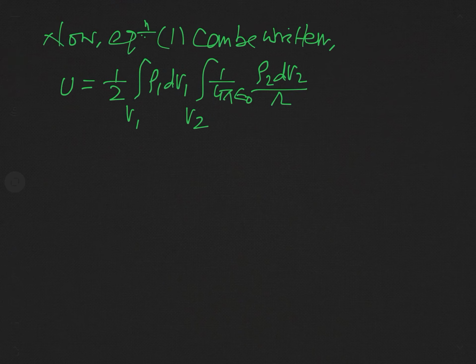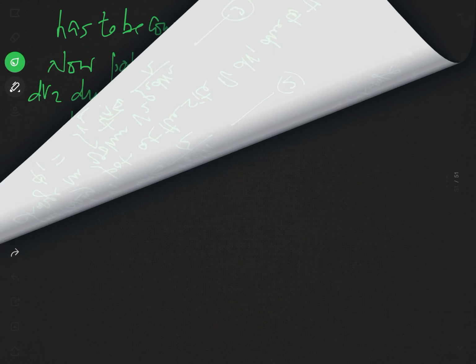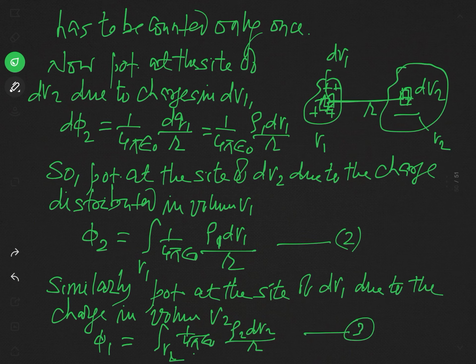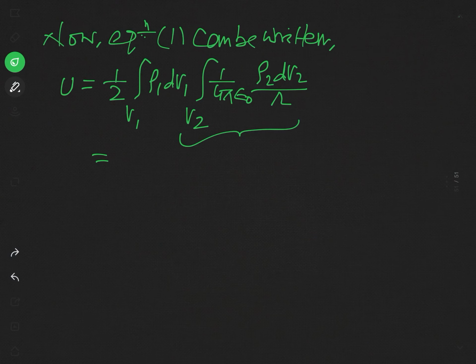And so you can see what this is. See the equation number, equation 3. This integral over V2 of 1 over 4 pi epsilon naught rho2 dV2 by r is equal to phi 1. And so if we use this equation 3 here, what will be our result?